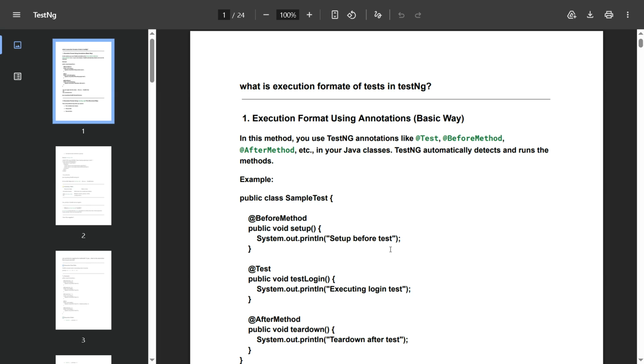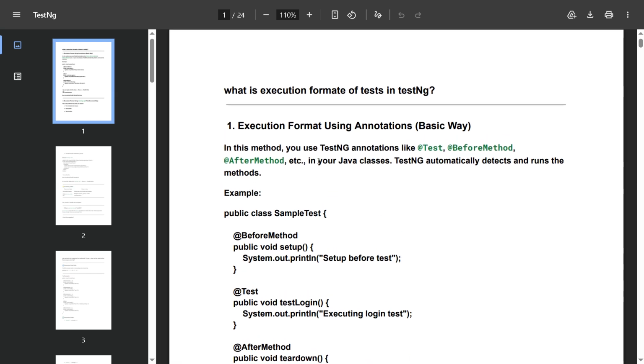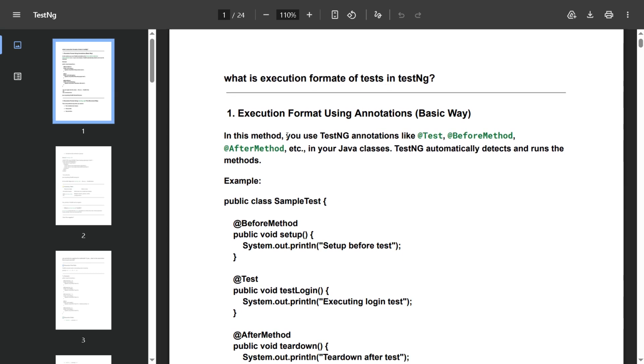I have worked on both the manual and automation sides and have faced multiple interviews, so everything I'm sharing is based on my real experience. Let's start with the most asked question in interviews. Our first question is: what is the execution format of tests in TestNG? This question is most asked.